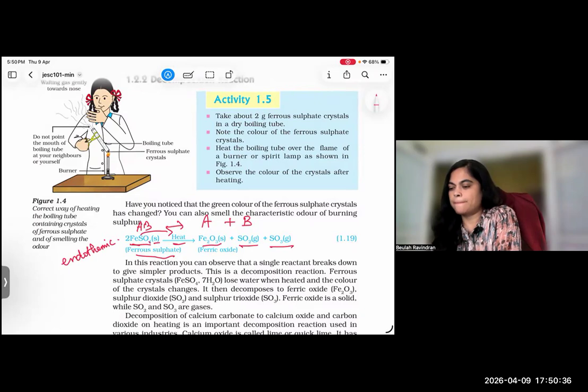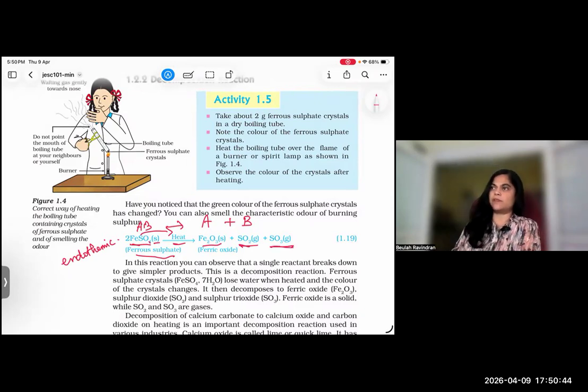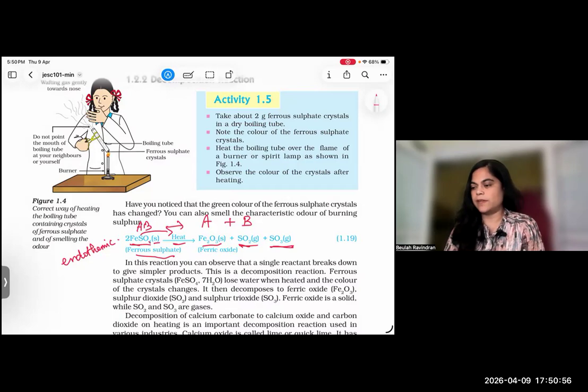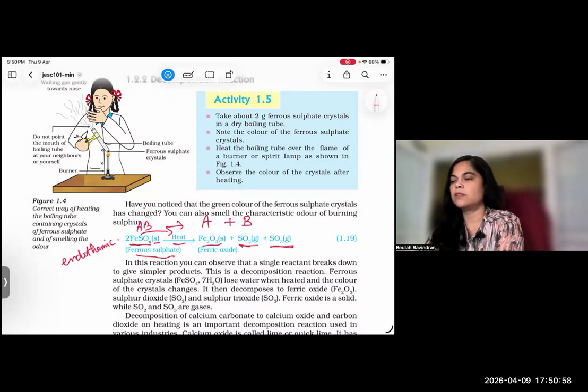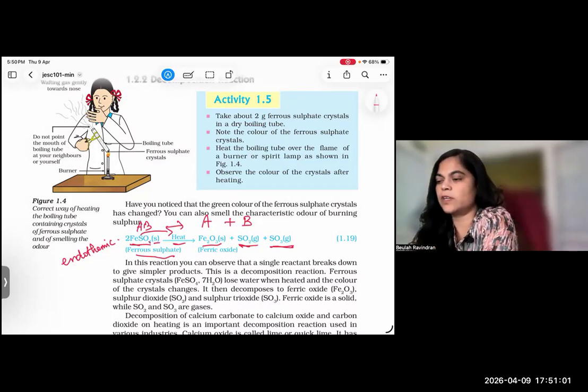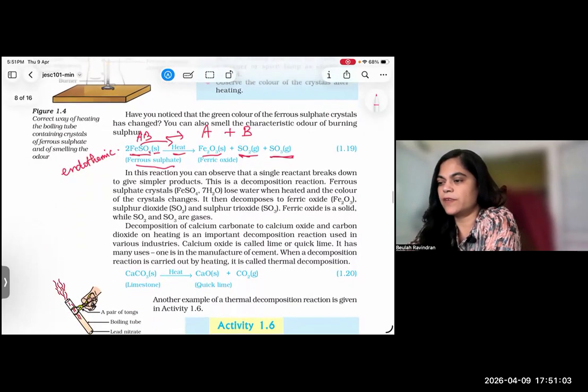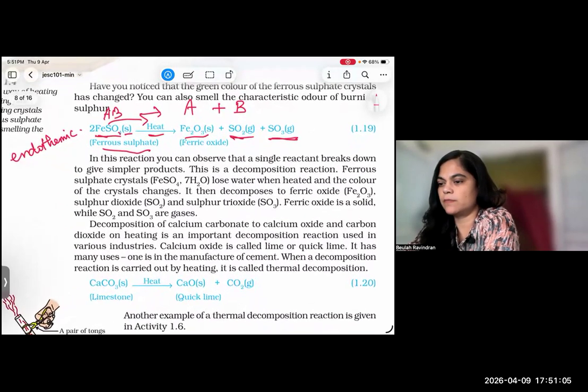What's the difference between dioxide and trioxide? O2 means di, O3 means tri. What are the differences between them? They are different compounds. Sulfur dioxide has different properties from sulfur trioxide. Is it clear? Okay, ferric oxide, it is from ferrous sulfate, like that it will be. Are you able to understand this? So ferric oxide is a solid.